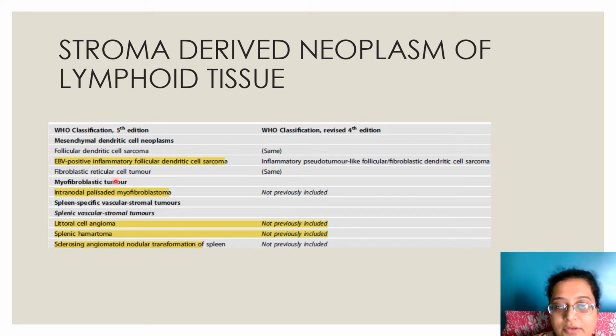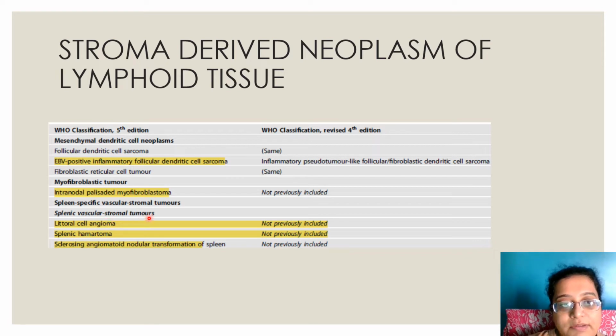Then fibroblastic reticular cell tumor remains the same. Then there's a group of myofibroblastic tumors, which includes intranodal palisaded myofibroblastoma. This was not there before. Okay, so mesenchymal dendritic cell neoplasms were there, we all know. So in that, EBV positive inflammatory follicular dendritic cell sarcoma. So the first name is follicular dendritic cell sarcoma. Now just add EBV positive inflammatory to this. So there are two things in mesenchymal. And of course fibroblastic reticular cell tumor. The myofibroblastic group has been added in the hematolymphoid group under the name intranodal palisaded myofibroblastoma, in the nodes.